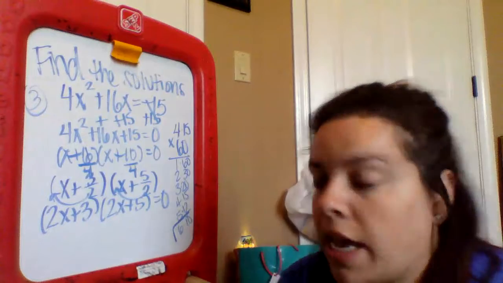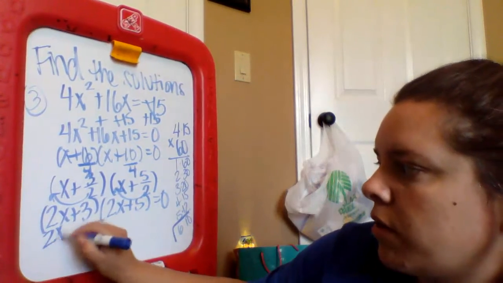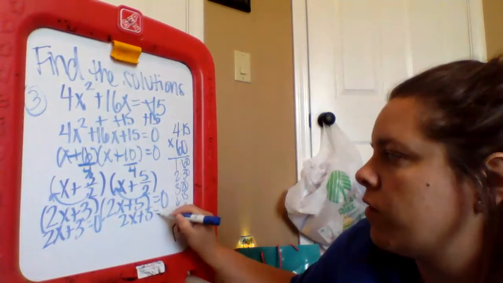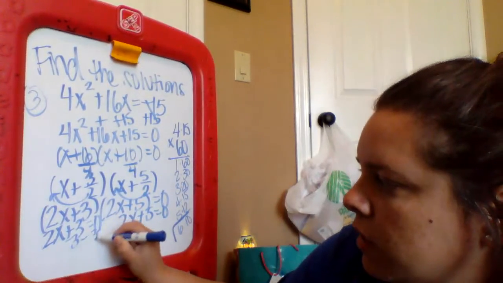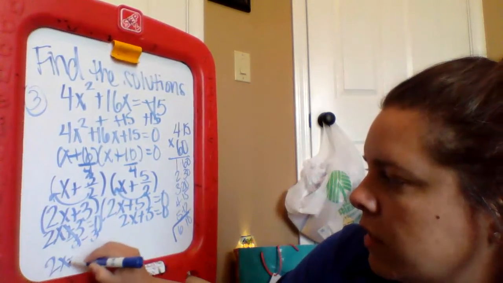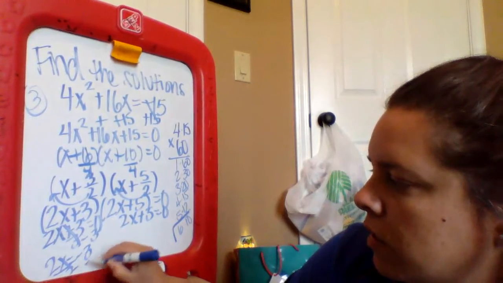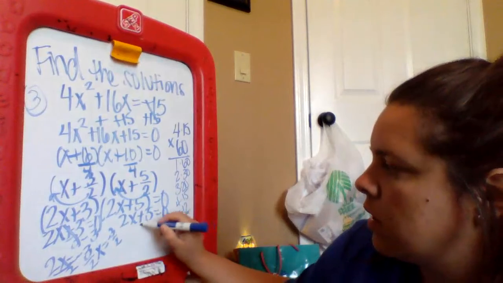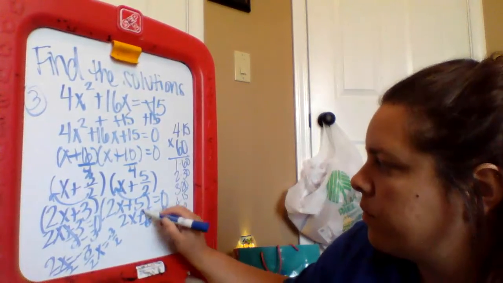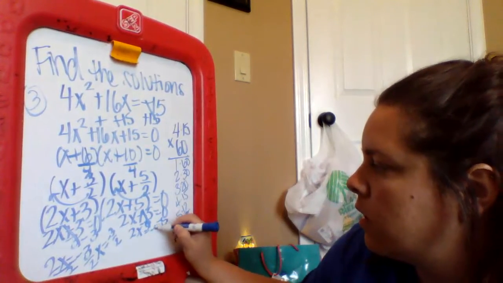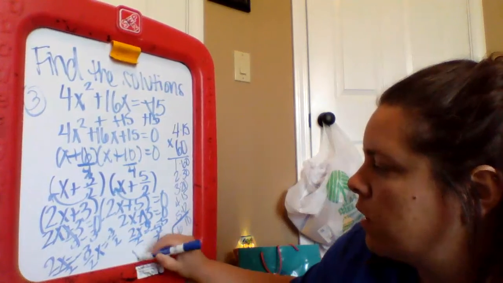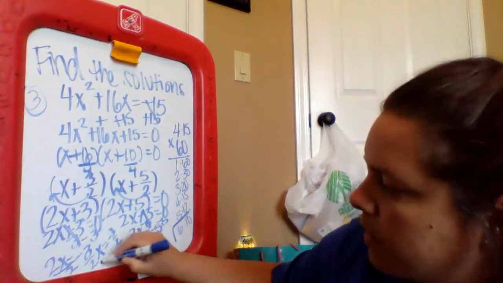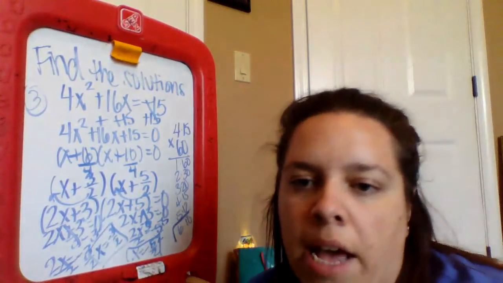Step 3, set each of these factors equal to 0. I don't have a whole lot of room left. And step 4 is to solve. So I'm going to subtract the 3. So 2x equals negative 3. Divide by 2. And x equals negative 3 halves. Subtract 5. Divide by 2. And x equals negative 5 halves. So negative 5 halves and negative 3 halves.